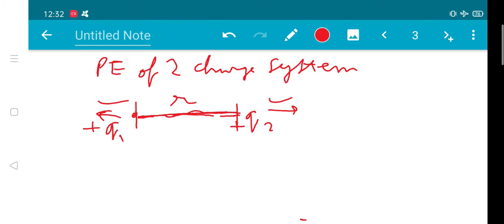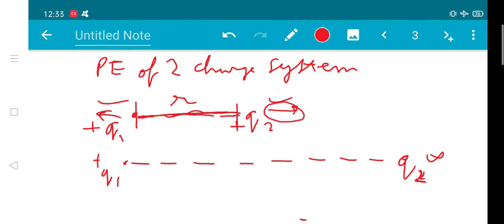Okay, now let us say that q1 is fixed, and q2 is at an infinite distance. Now if we bring q2 near q1, then we will have to do work against this repulsive force. Let us say this is the point where we have to bring q2, at a distance r.